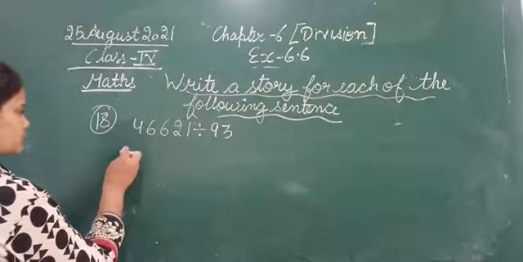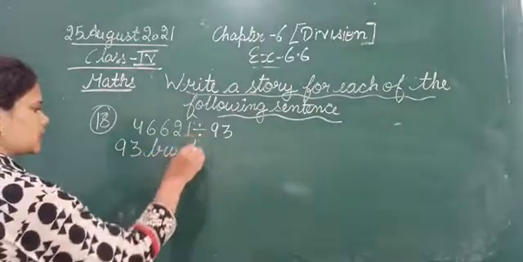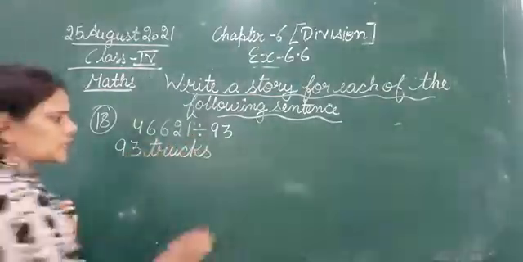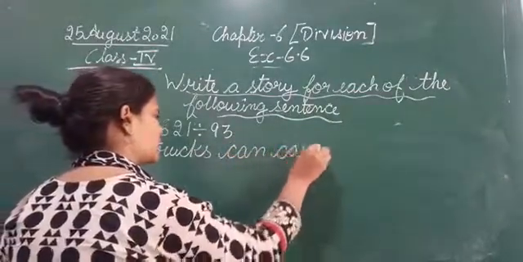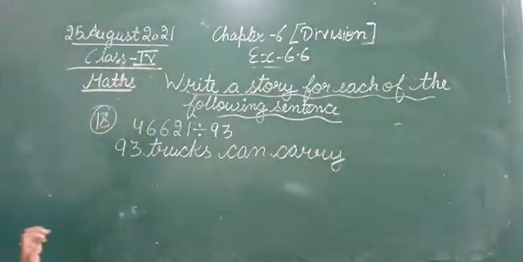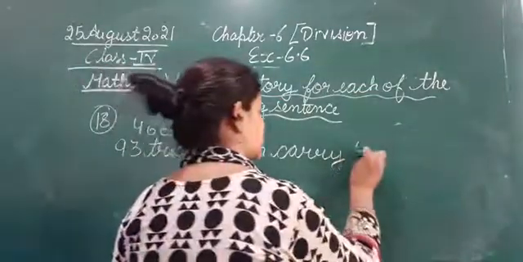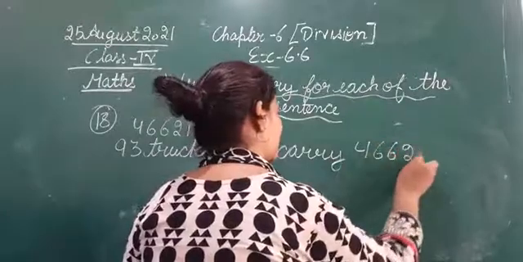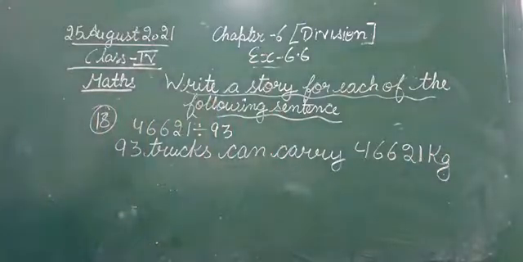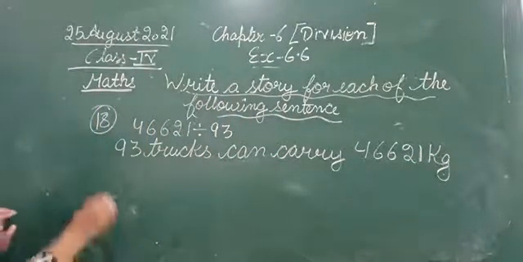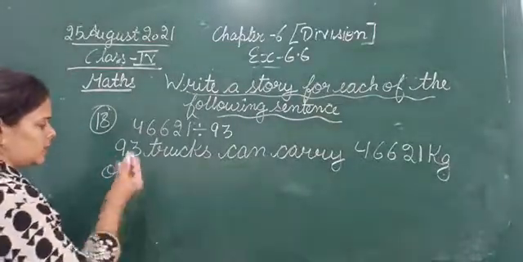Okay, 93 trucks can carry 46,621 kg of rice, of wheat, of anything you can write, of wheat.